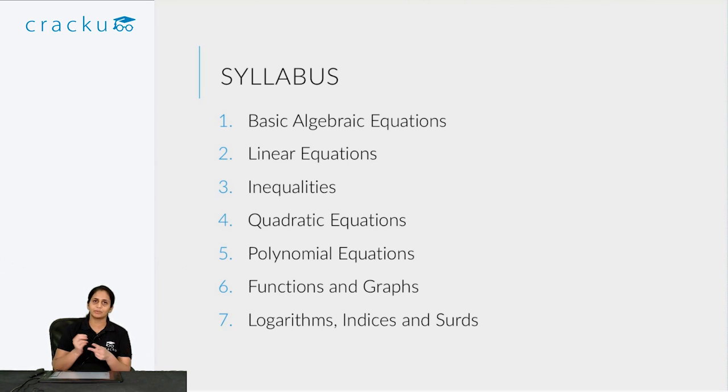The second is linear equations. You will be given sets of linear equations, so two linear equations with two variables or three linear equations with three variables, and you have to solve them to arrive at the answer. Generally, you don't get a question from this directly. What happens is that you will get a question from another topic which will require you to solve linear equations later on in the explanation. You will need these tools to solve questions from other topics, especially profit and loss or time, distance, work or time and work.